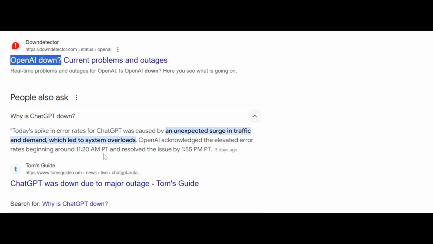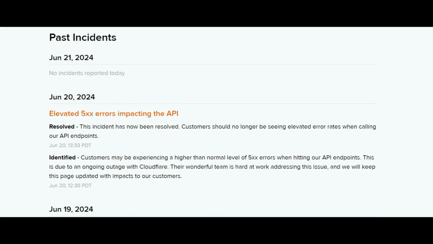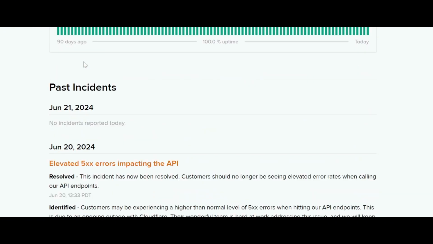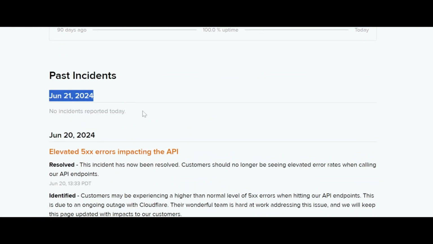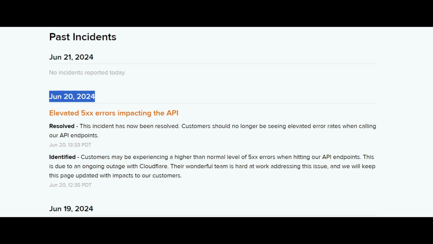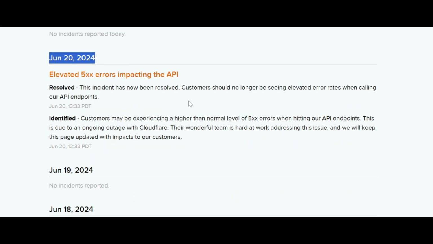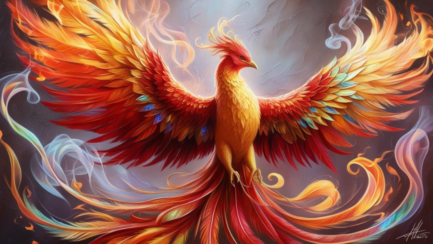Maybe a load issue or whatever. And on their website, they confirmed past incidents as well. I'm not sure whether my image generation issue was related to this, but my tip is to try ChatGPT at other times as well, before concluding its task performance. In my opinion, Leonardo AI Phoenix model and OpenAI ChatGPT 4o did a great job, but Phoenix was somehow better and more stable in image generation and text designs overall.